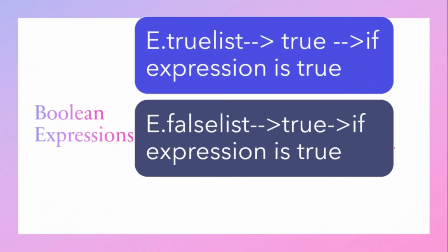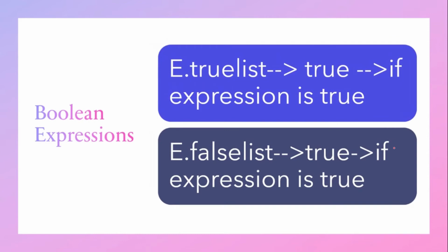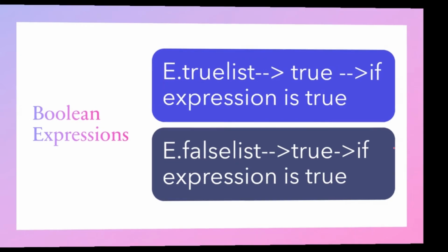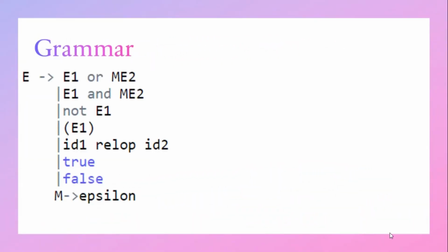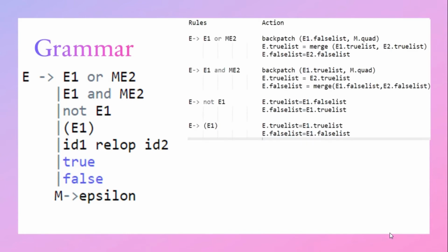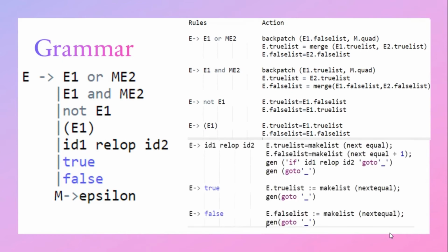Now let us take a Boolean expression E. E dot true list is used when the expression is true, and E dot false list is used when the expression is false. Now let us consider the grammar: E gives E1 or M E2, E1 and M E2, not E1, E1 relop E2, E gives true, E gives false, and M is equal to epsilon. So the semantic rules for these productions are given here.